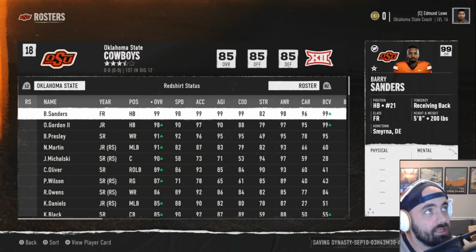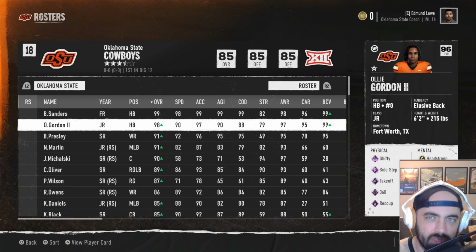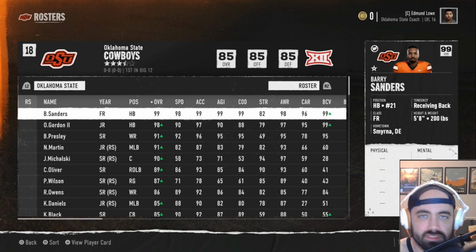I'm going to be playing in coach mode. I'm not going to be controlling Barry Sanders at all. Unfortunately, it does mean Ollie Gordon will be relegated to backup duty, but this save should be pretty fun. We're going to see what kind of damage Barry Sanders can do. This is him at his MVP level, playing in college football. And remember, Oklahoma State has a very experienced offensive line this year, so they're going to be very good in College Football 25, despite what they showed against Arkansas.